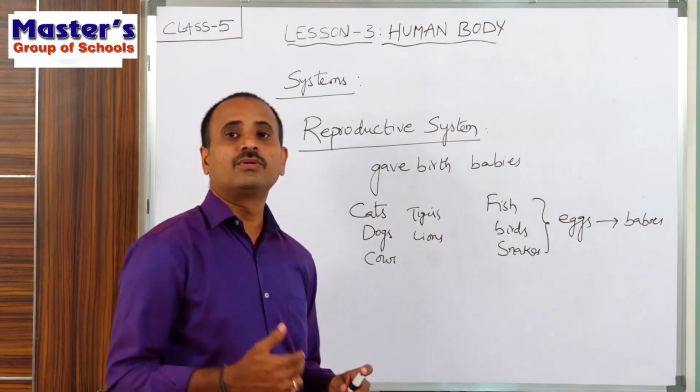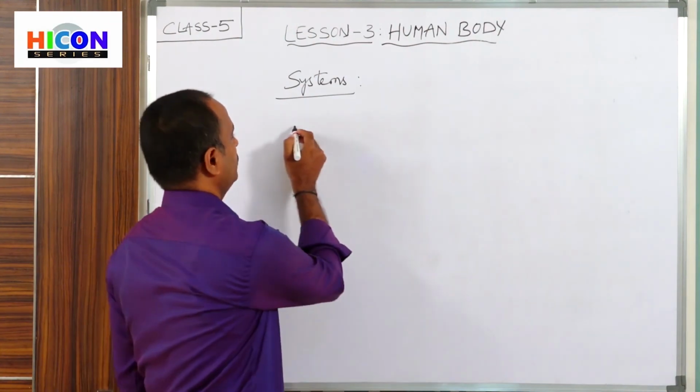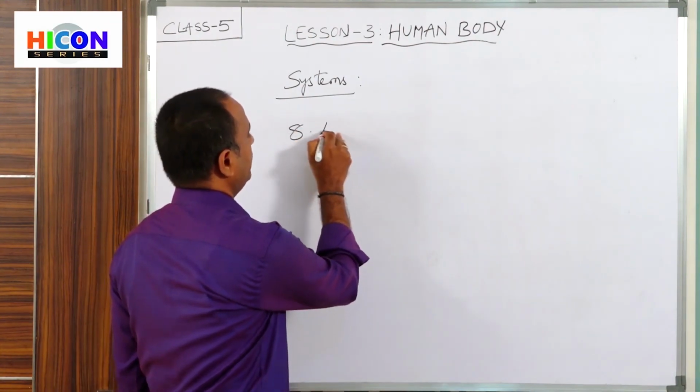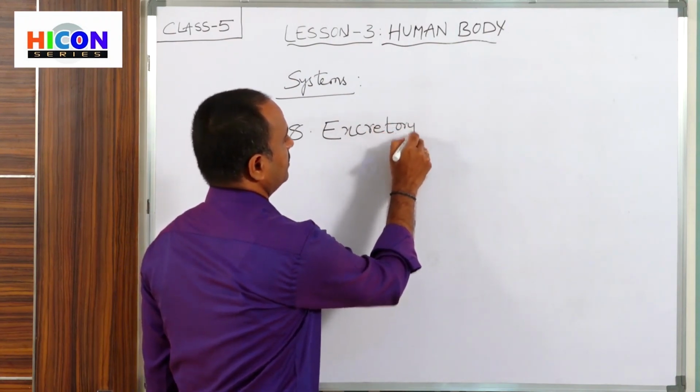Next, let us go to another system, that is the excretory system. So children, what is the last system? Excretory system.